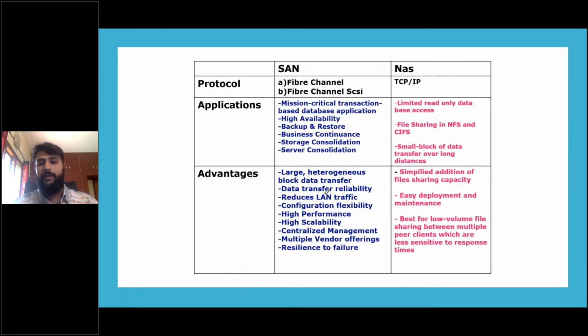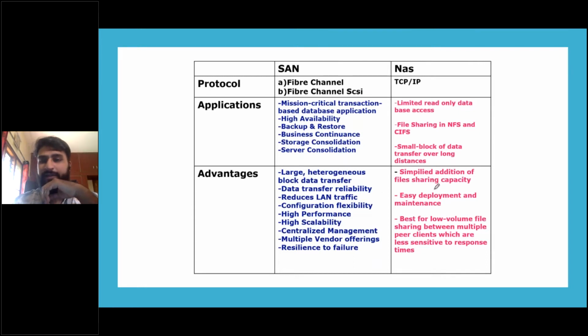Okay, and it reduces LAN traffic because the switch is used. There is no one single path. Everything goes through a switch, and a switch can handle so many connections at once. So LAN traffic is reduced. And scalability: we can just add more things and need not bother about connecting both, because if you give one connection to the switch, everything is done. That is all you need to do.